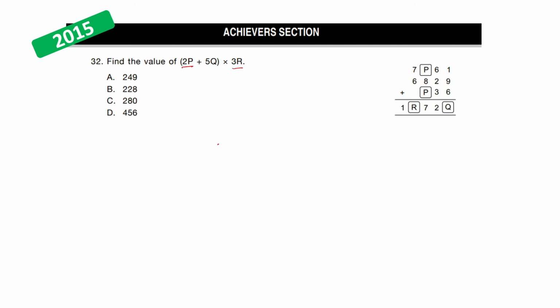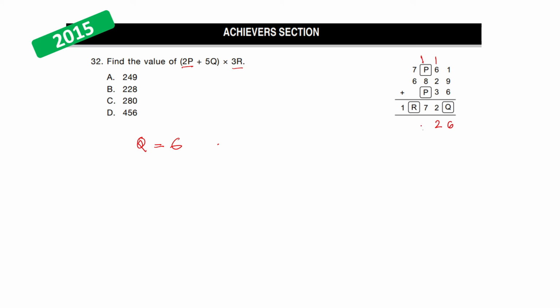So let's solve this addition. Let's do the units place first. 6 plus 9 plus 1 is 16. 6 carry 1. So we get our value of Q to be equal to 6. So 6 plus 2 plus 3 plus the carry forward 1 is 12. 2 carry 1.